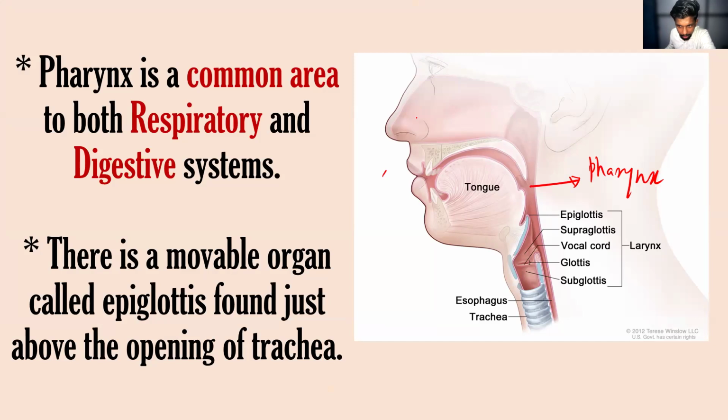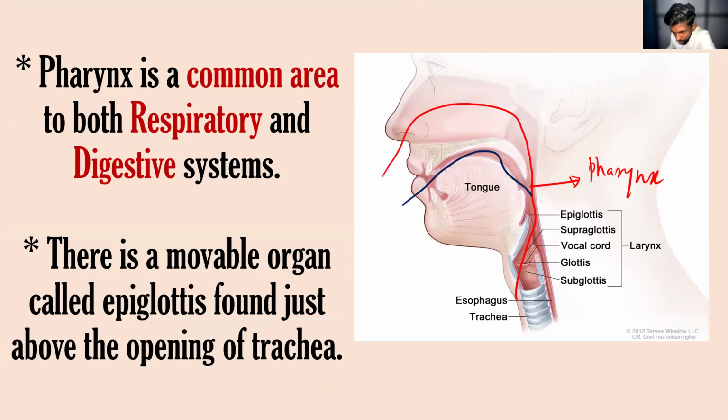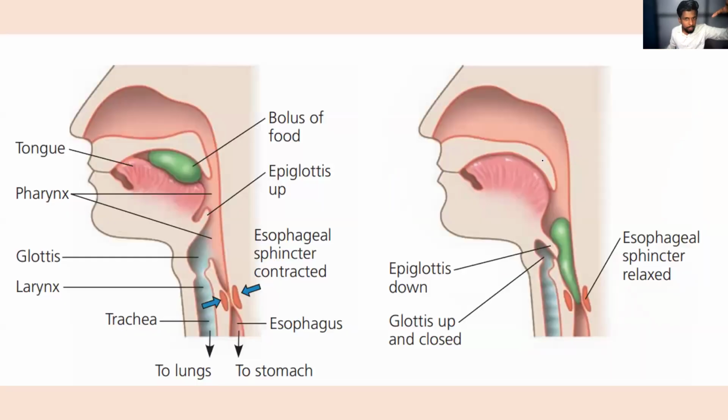So here the respiratory air will be moving like this, and I will use another color pen to show the traveling path of the food. So here, this is the way the food is going to travel. Here, the common area for the digestive system and the respiratory system, that is pharynx. And when the food bolus is moving through the pharynx, there's a small structure called epiglottis.